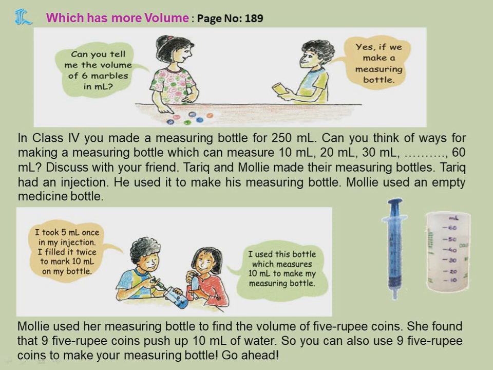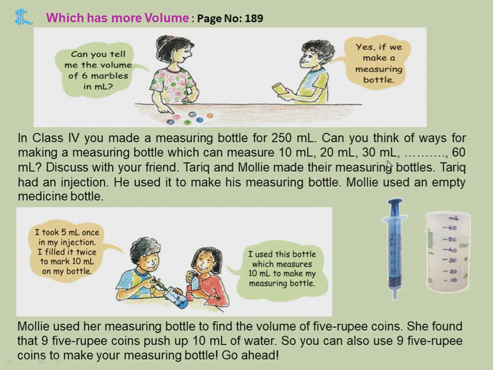So now what she did, as you did for matchboxes and all, now she used a measuring bottle to find the volume of 5 rupee coins. So she found that 9 5 rupee coins push up 10 ml of water. So what did she find? When she put 9 5 rupee coins in that, 10 ml of water came up. So the volume became 10 ml there. So you can also use 9 5 rupee coins to make your measuring bottles.